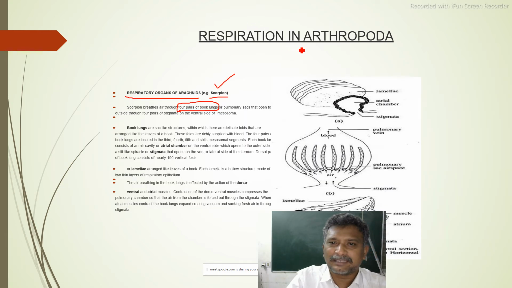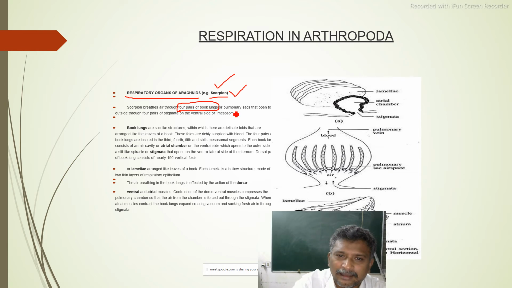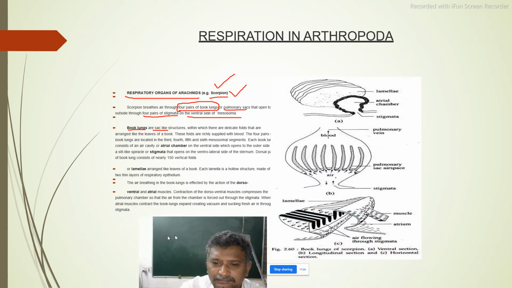Now the respiration in Arachnida, that is in scorpion. So how many pairs of book lungs are here? 4 pairs of book lungs, but not book gills, book lungs, or pulmonary sacs that open to the outside through 4 pairs of stigmata on the ventral side of the mesosoma. On the ventral side of the mesosoma there will be 4 pairs of book lungs. So book lungs, how are they? They are sac-like.